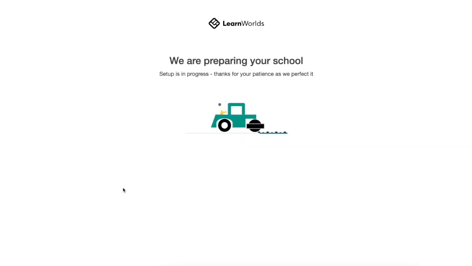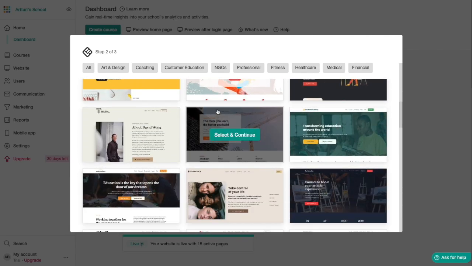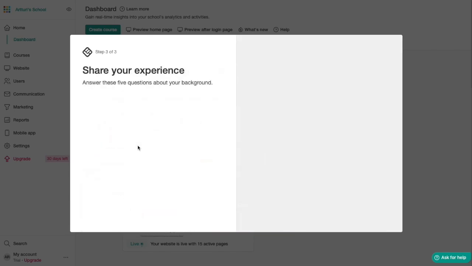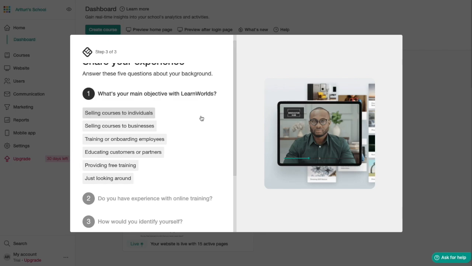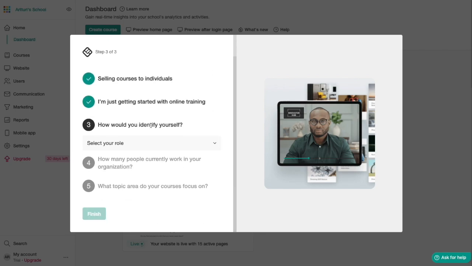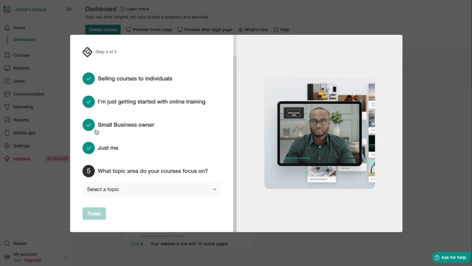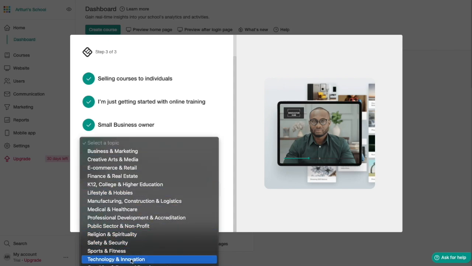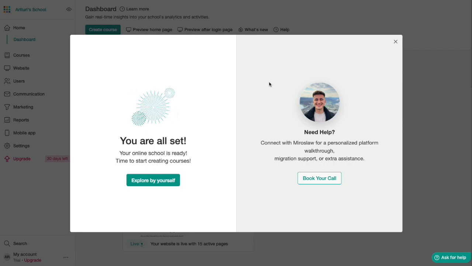Then it will prepare the school for us. Then you can choose a school template. I'd like to use something very minimalistic and basic, so let's click on this one. Then it will ask about your experience and your main objective. Let's do, for example, selling courses to individuals. I'm just getting started and I'm, let's say, a small business owner. For my case, let's do just me, and then what area or topic. Let's do technology and innovation, and let's click on finish, and now we're all set.